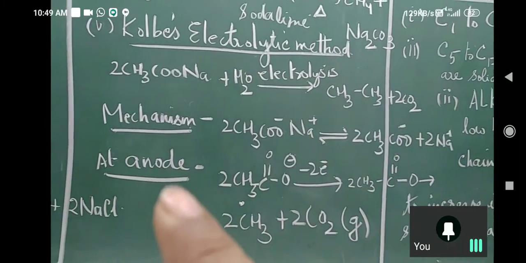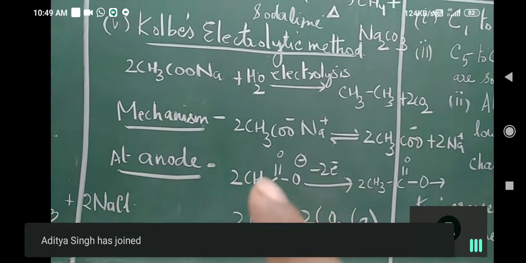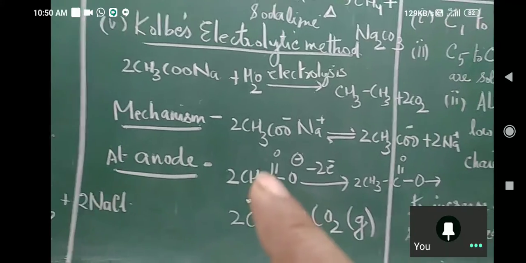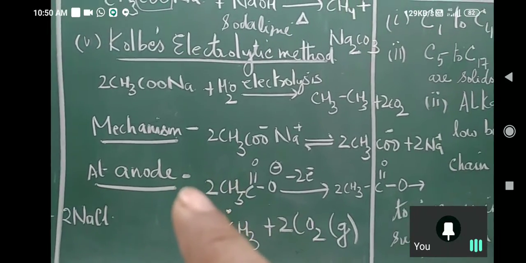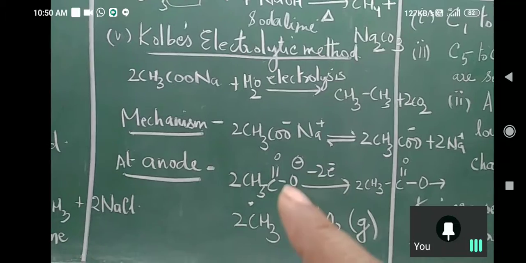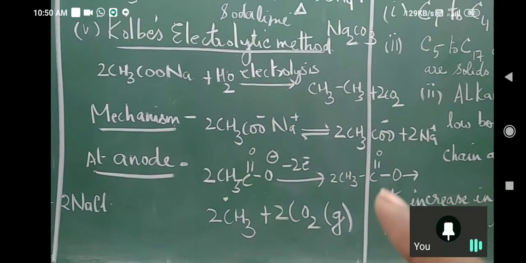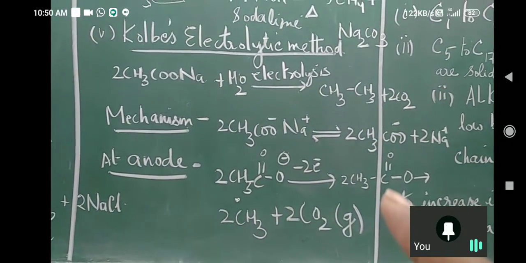Now at anode, which is positively charged, this acetate ion is going to move to anode. Now anode has positive charge, so it will take away 2 electrons from 2 acetate ions. And neutral acetate molecule will be formed.